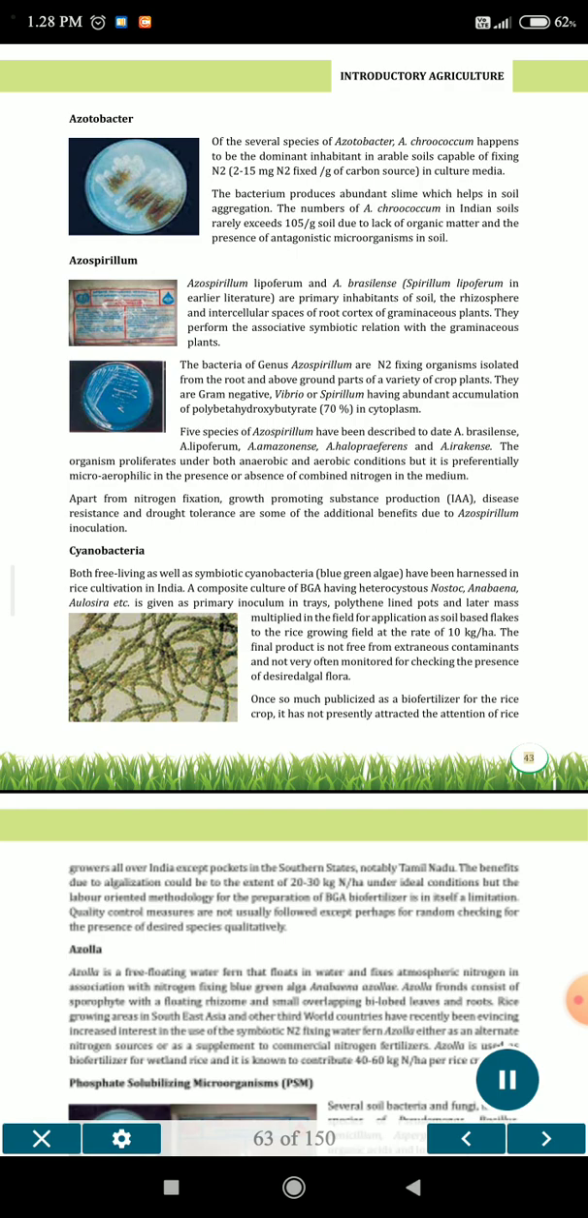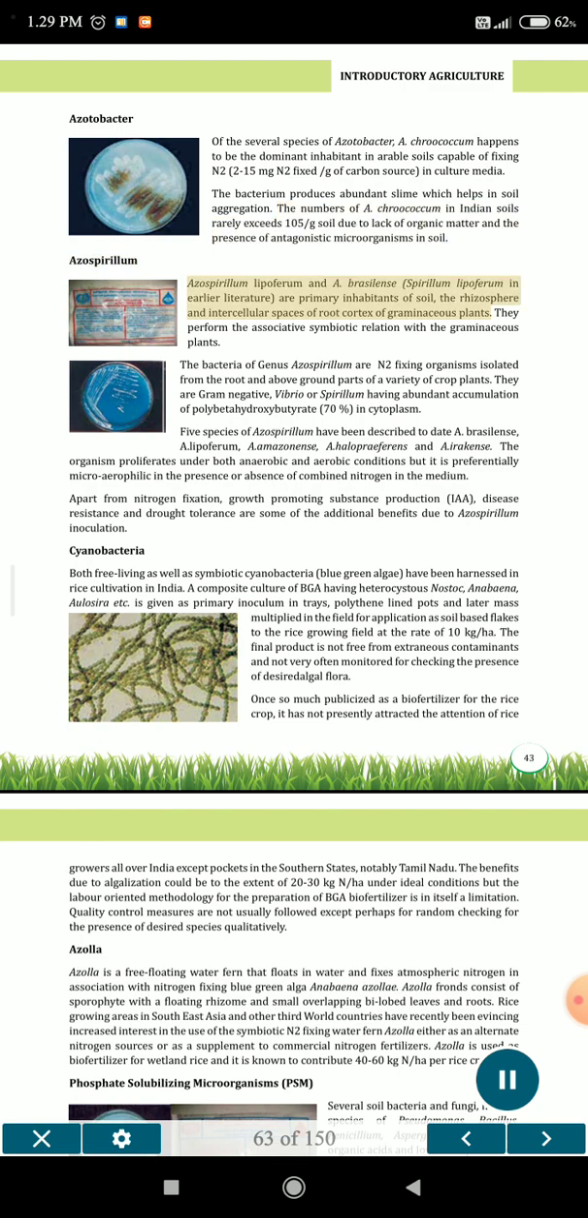Azotobacter. Of the several species of Azotobacter, A. chroococcum happens to be the dominant inhabitant in arable soils, capable of fixing N2, 2 to 15 mg N2 fixed per gram of carbon source in culture media. The bacterium produces abundant slime which helps in soil aggregation. The numbers of A. chroococcum in Indian soils rarely exceed 10^5 per gram of soil due to lack of organic matter and the presence of antagonistic microorganisms in soil.